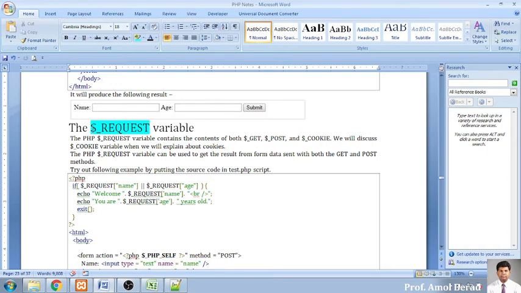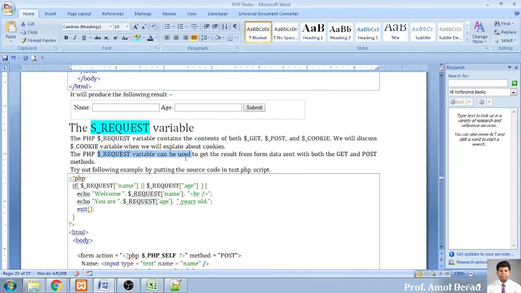Now what is this variable exactly? The PHP $_REQUEST variable contains the contents of both the GET method, the POST method and cookies. Cookies are also a variable, which we will study later on. But it contains the contents of GET, POST and cookies. We'll discuss the cookie variable in an upcoming session, that is most important for us. But now what is important for us is the request variable.